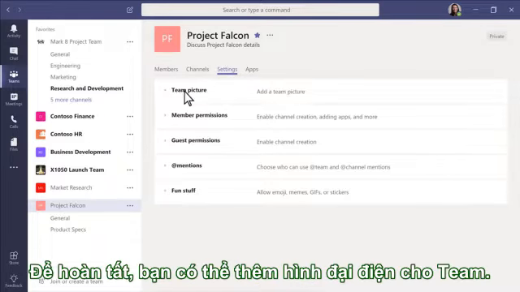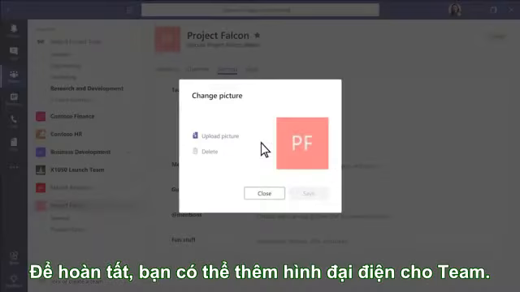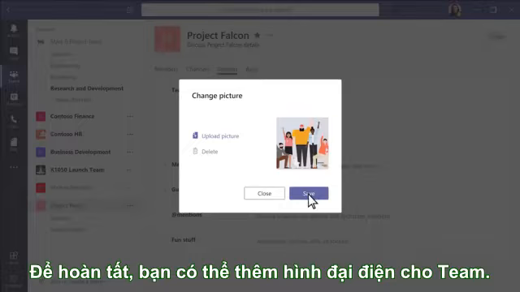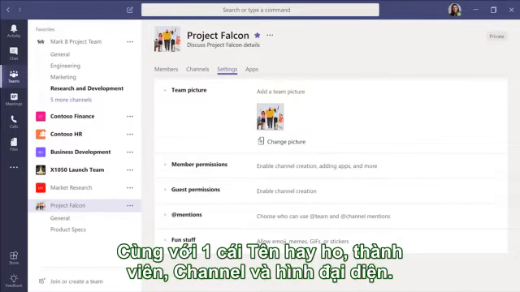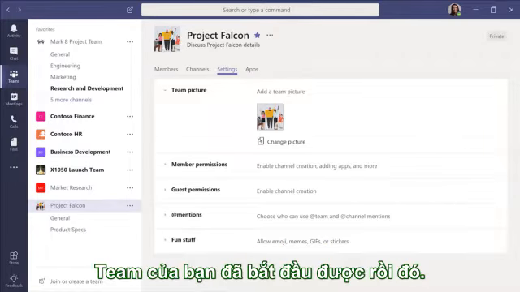For the finishing touch, add a team picture to give your team some personality. With a great name, a few members and channels, and the perfect team picture, your team is good to go.